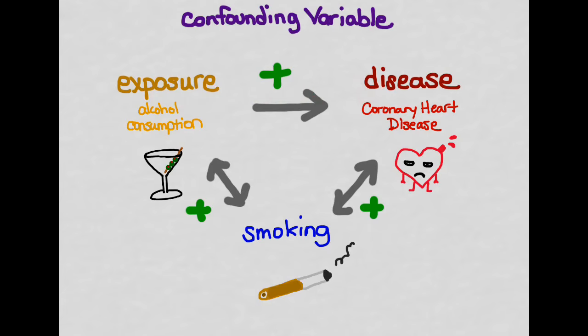So even though we want to say that this is the causal pathway, alcohol causes coronary heart disease, it may be that that's not true at all, that actually it's the association of smoking with alcohol. So the alcohol itself doesn't really have anything to do with coronary heart disease. It's just that it's related to smoking, and smoking has to do with coronary heart disease.